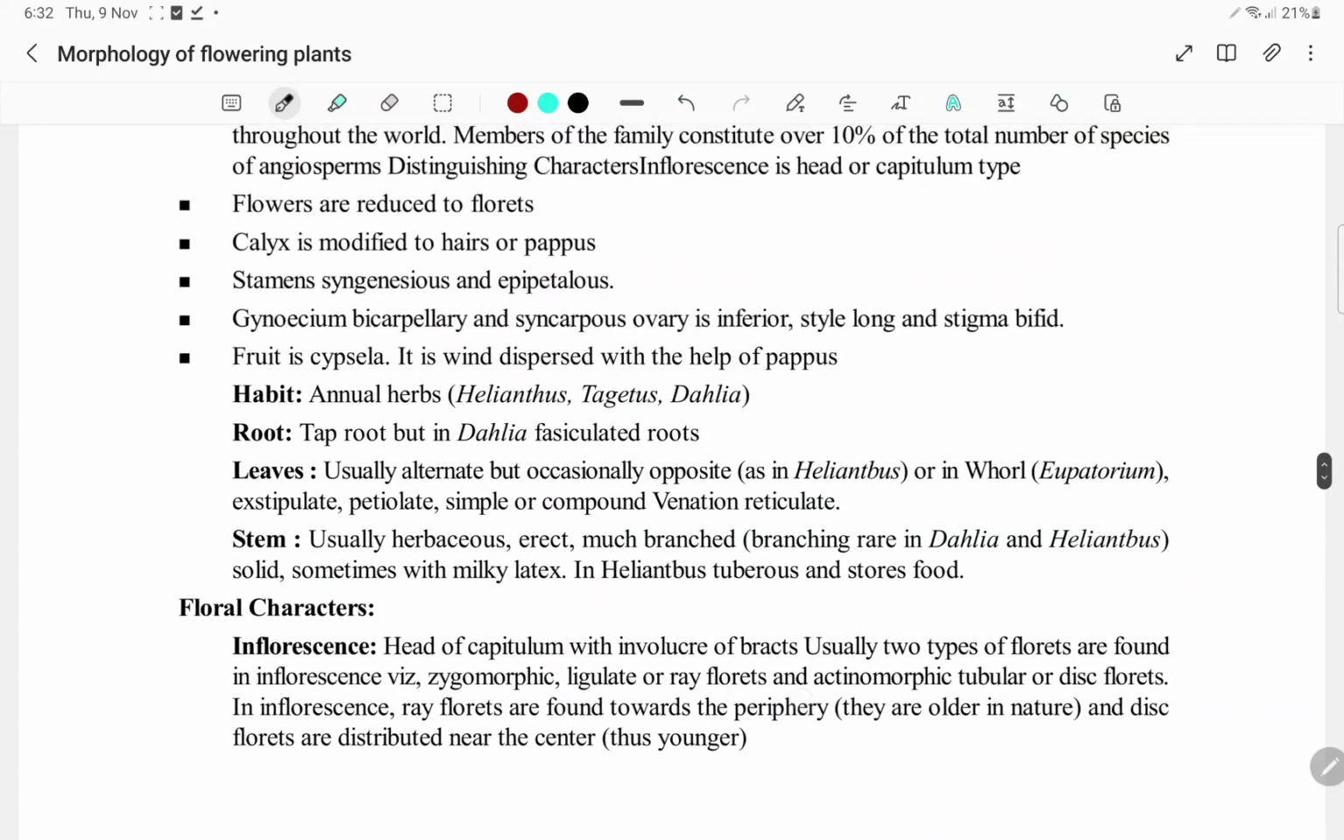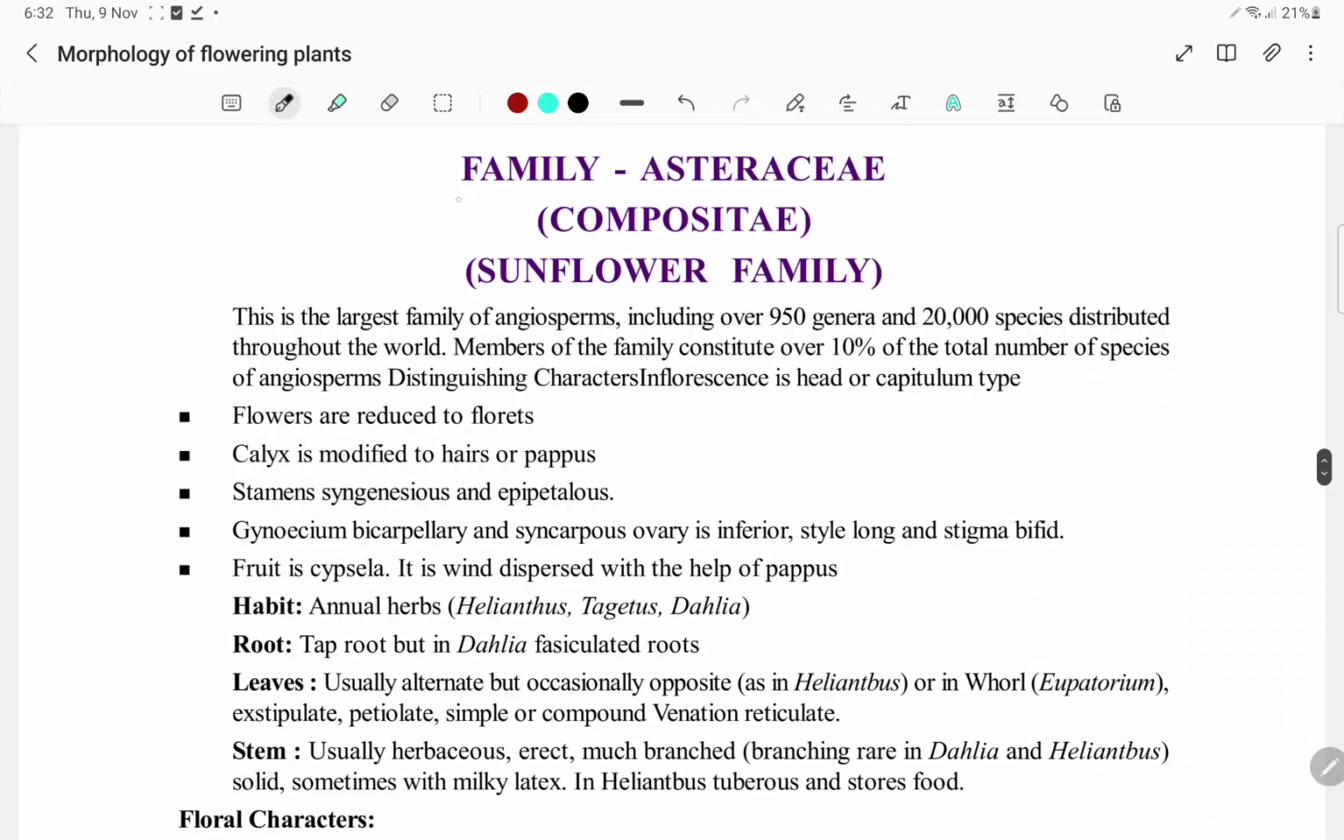So next family is Compositae. This is the Asteraceae. This is the largest family, the sunflower family. The largest family of angiosperms, including 950 genera, 20,000 species distributed throughout the world. Members of this family constitute over 10% of the total number of species